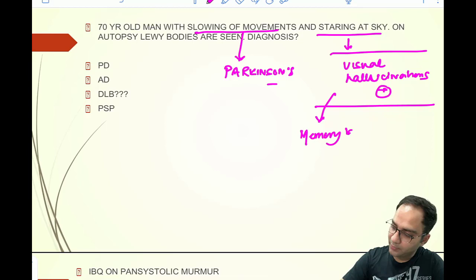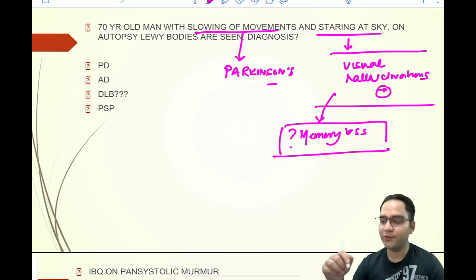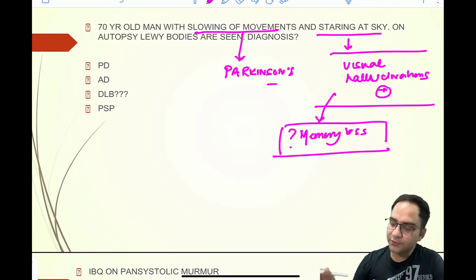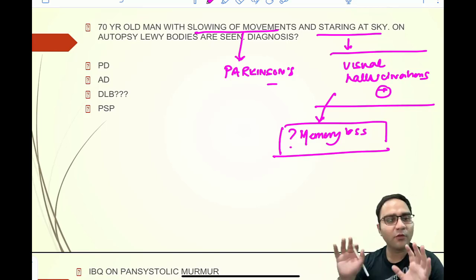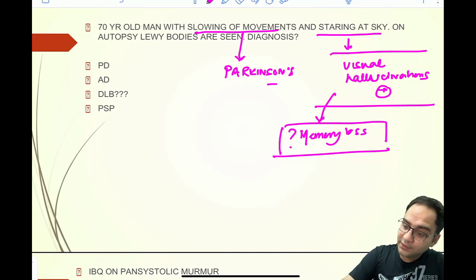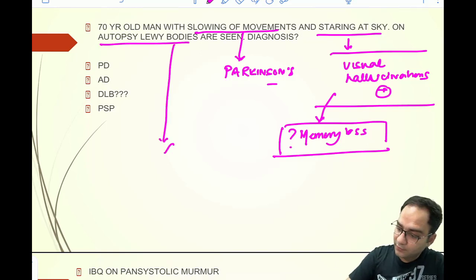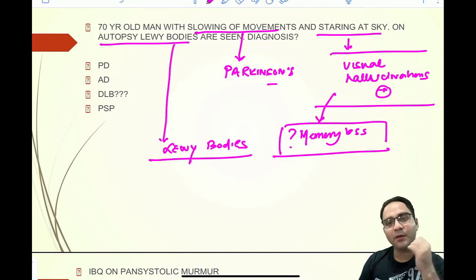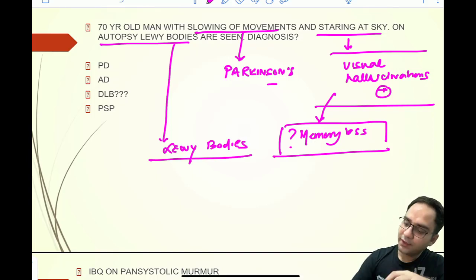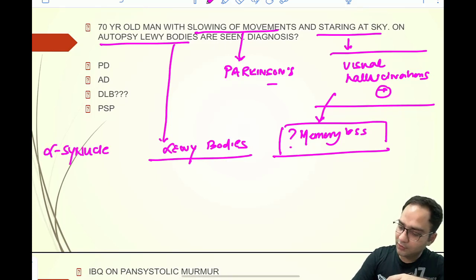Please mention in the comment box whether this was mentioned or not, because your answer would change accordingly. So analyzing all the 4 options that were given, the most important thing that was given was presence of Lewy bodies in the biopsy. So what you can be sure from this question is that you are being asked about alpha synucleinopathy.